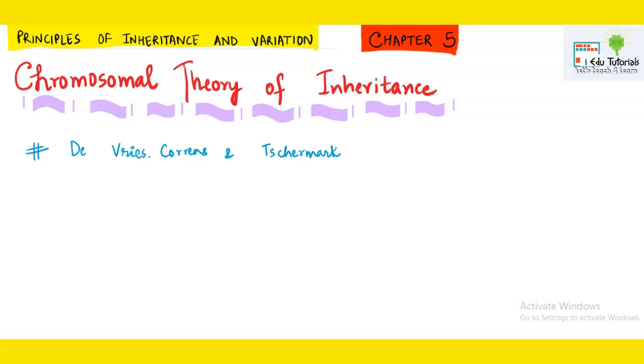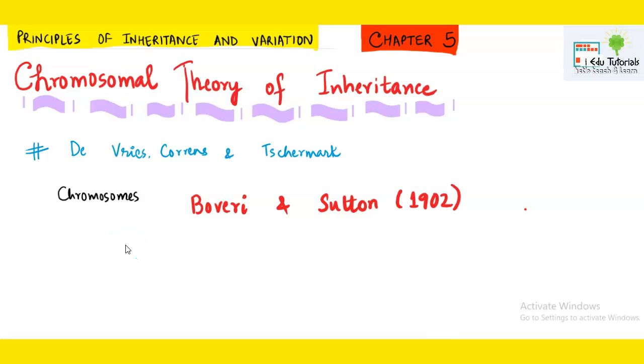After them, microscopy came into existence, where things could be stained and easily observed in the microscope. So microscopy helped in visualizing chromosomes. There were two scientists associated with chromosomal theory of inheritance, and their names are Boveri and Sutton. The year is also important. It is 1902.